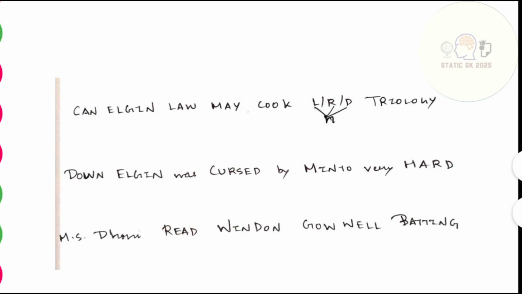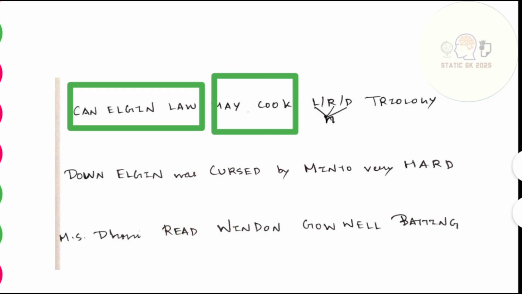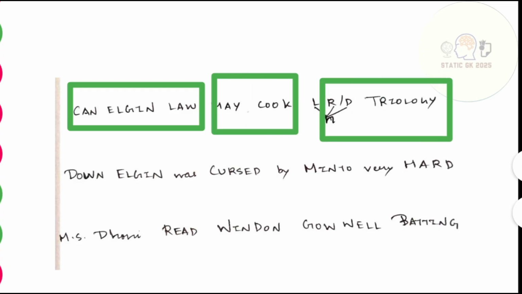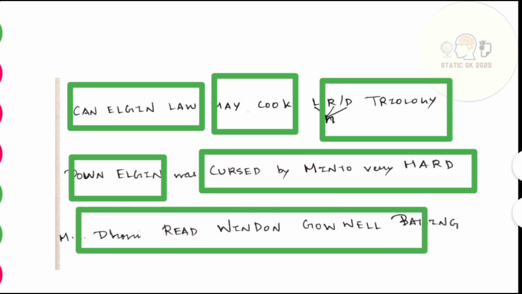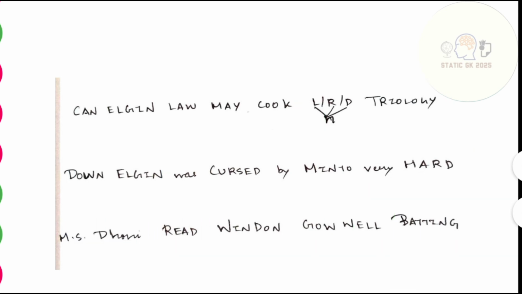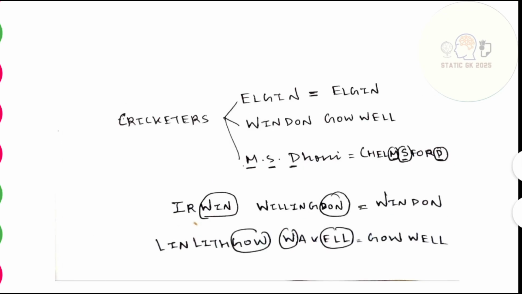Let's now only read the mnemonics, then we'll see the Viceroys' names all together. You will see the effect of this mnemonic. Just one time we'll read this. Can Elgin Law, May Cook, Lord and Triology. Down Elgin was cursed by Minto very hard. MS Dhoni read Wyndon Govt's batting. Right? Now let's see our Viceroys.